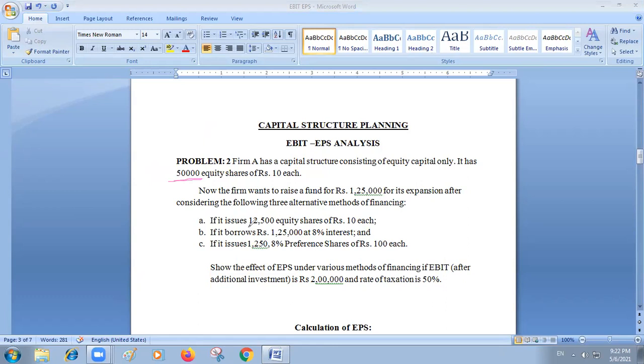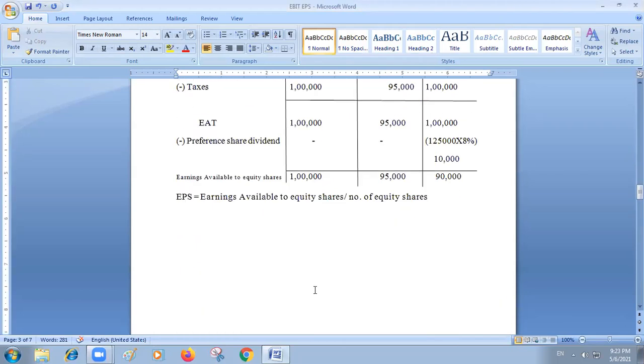In option A the company is proposing to issue 12,500 equity shares. So totally 50,000 at the beginning and 12,500. If you add both of them, you will get 62,500. So 62,500 equity shares are there.